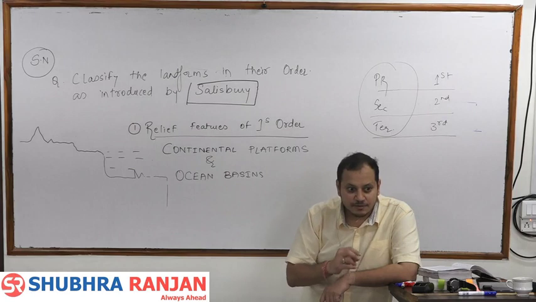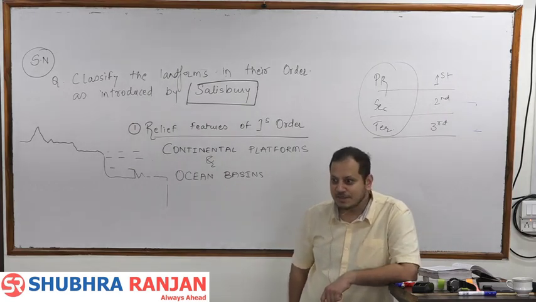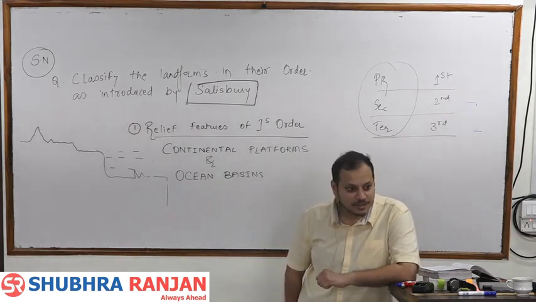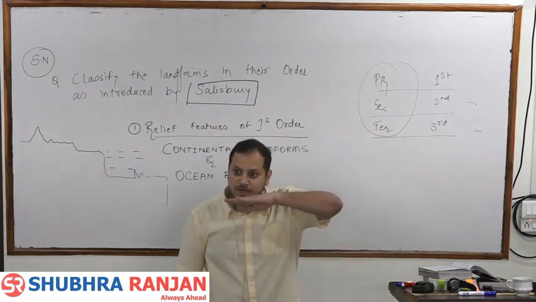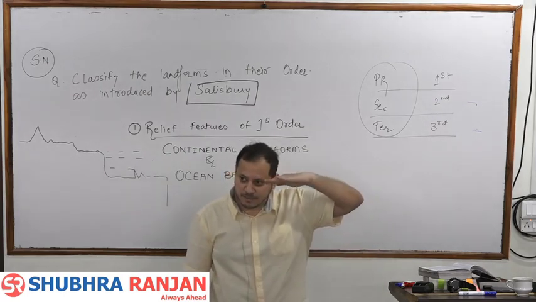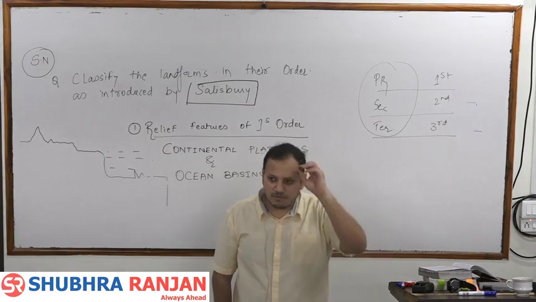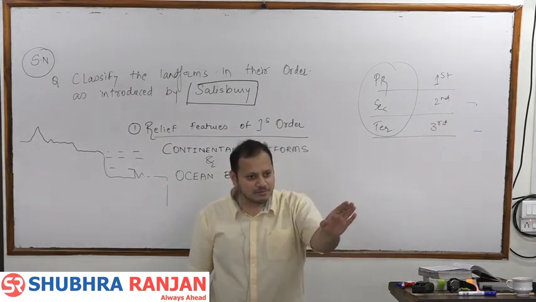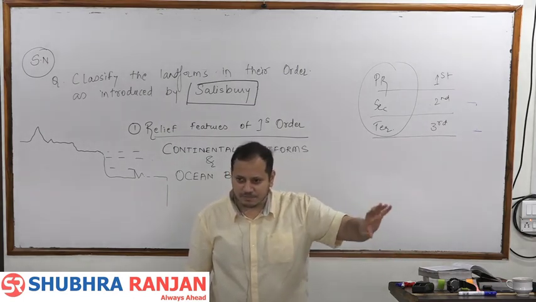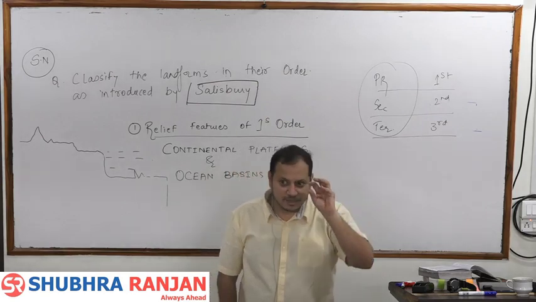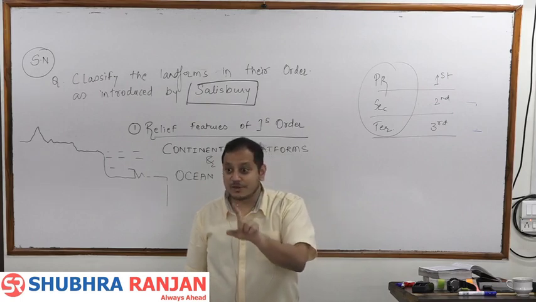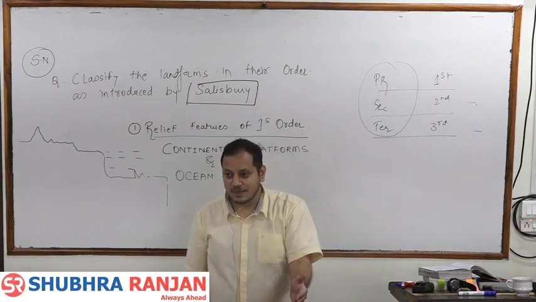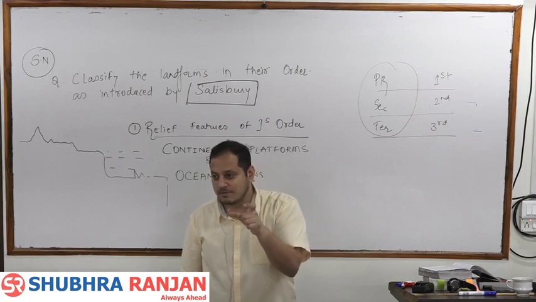Getting it? Do we have an example of a first order relief feature in India? Peninsular India is a first order relief feature. Peninsular India is one of the flattest lands, a plateau made up of hard rock, because the second order relief features above it have been eroded over time. But we will not write this as an example, because peninsular India is not a continent. It is just one part of the continent.